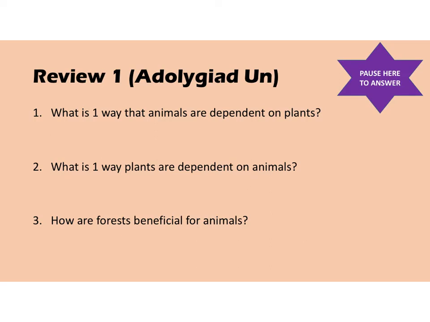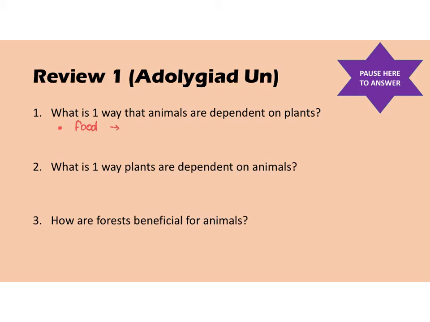Okay, so hopefully you've answered these 3 questions. I'll go through the answers now. Number 1, what is one way that animals are dependent on plants? So I'm actually going to write 2 ways down just in case you've got a different one. So I'm going to write down food.